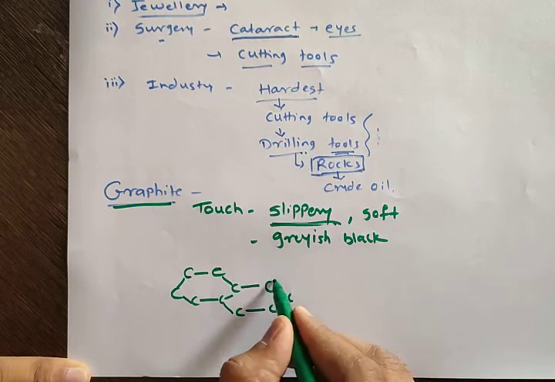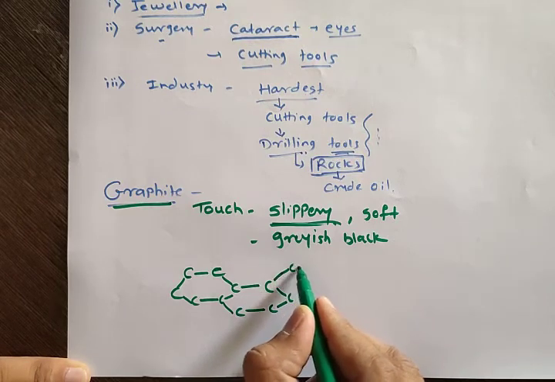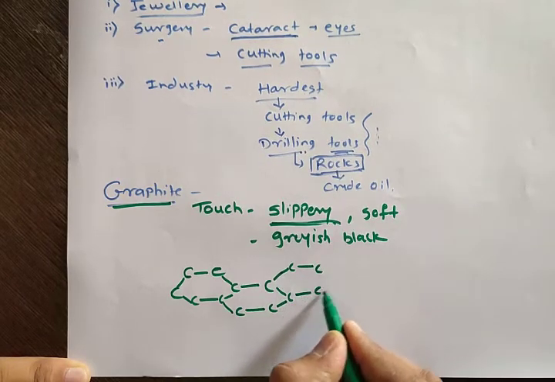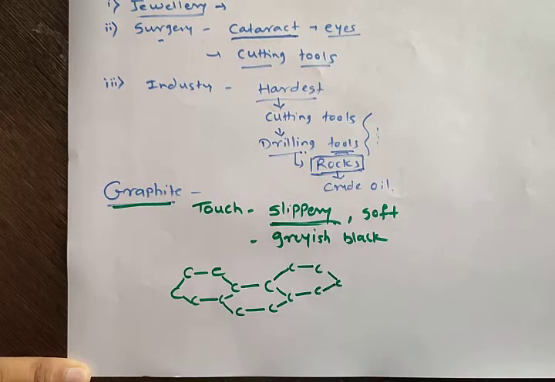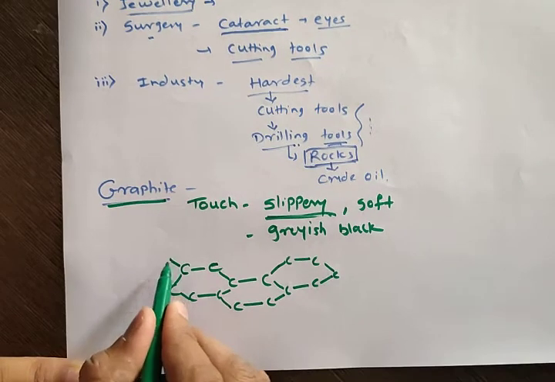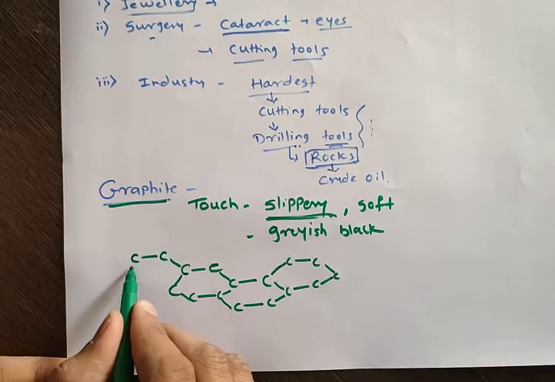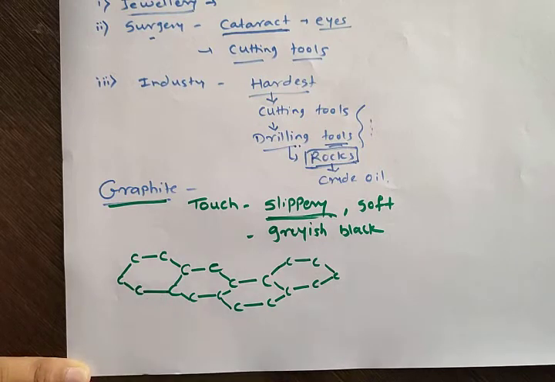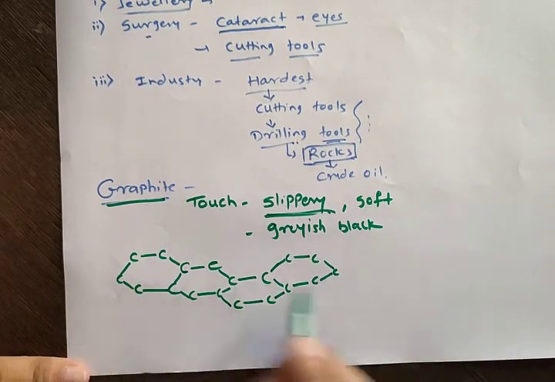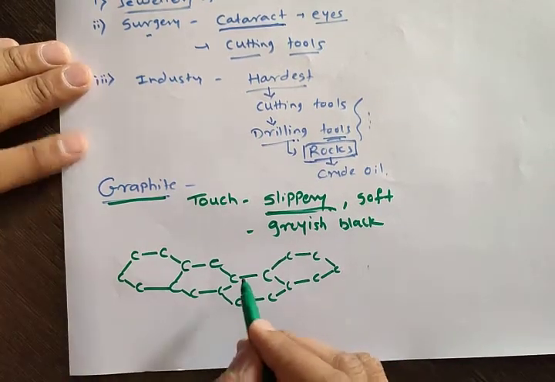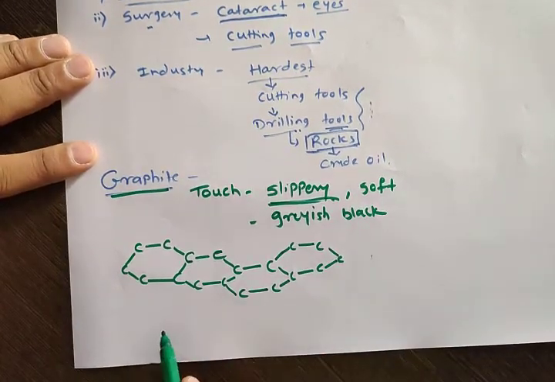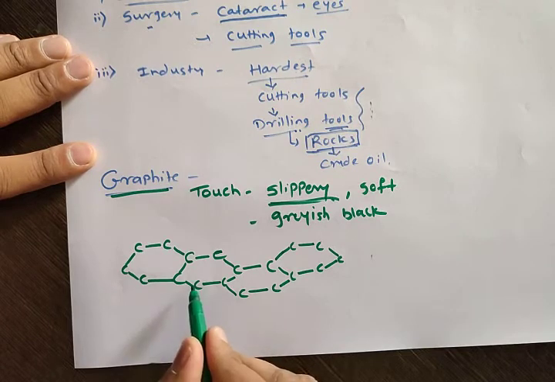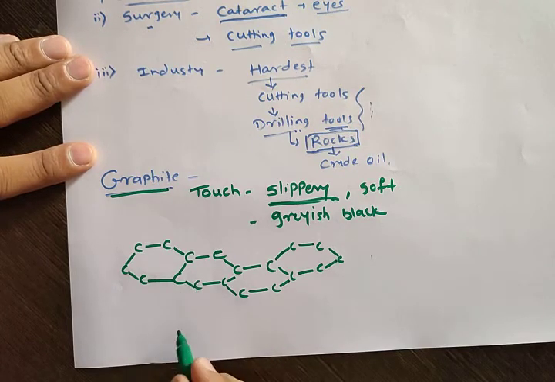Okay, so each carbon is present in the ring. This carbon will also form a ring here, and this ring goes on continuing. Okay, now this is the first layer. Below this layer again a second layer is present, and this second layer is exactly like the first layer.